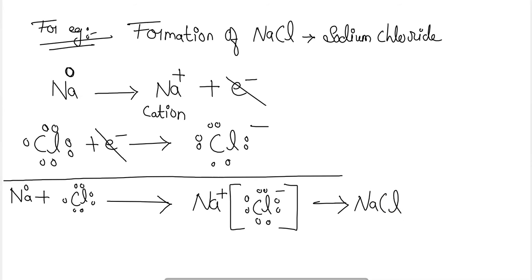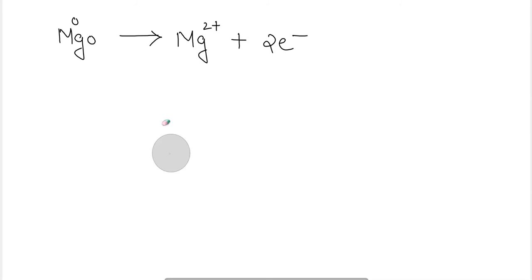Okay, let's take one more example, magnesium, which is losing two electrons to form a magnesium cation. Okay, magnesium cation. This is not O, this is a dot.